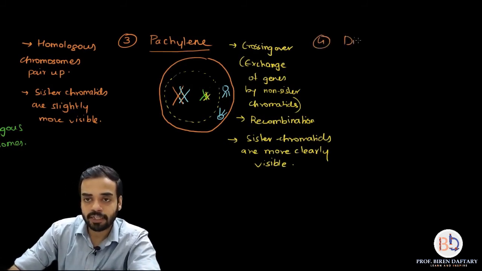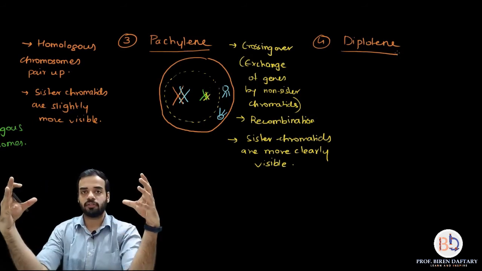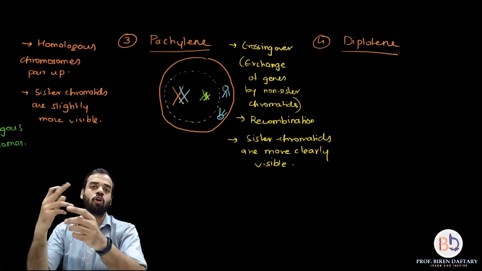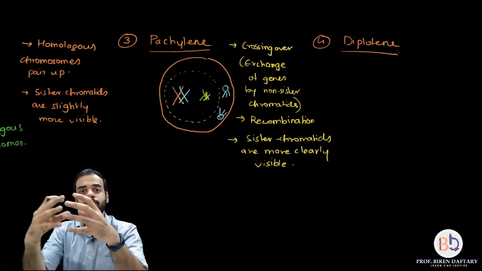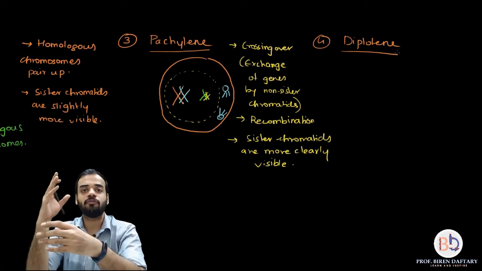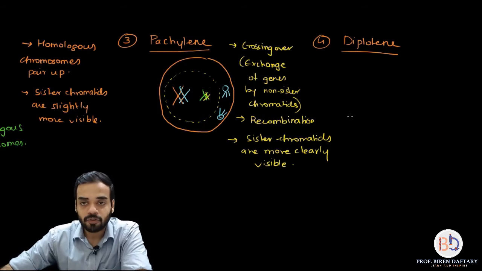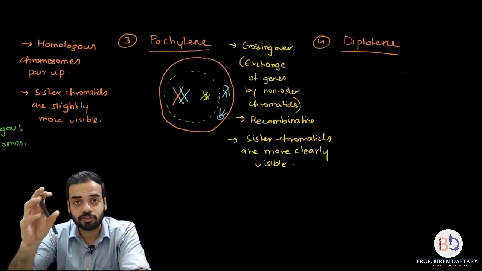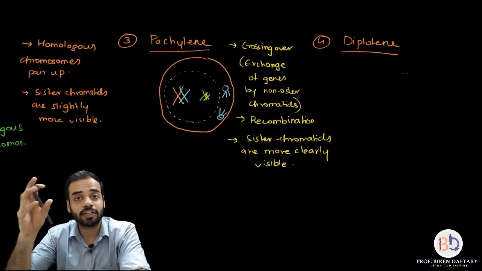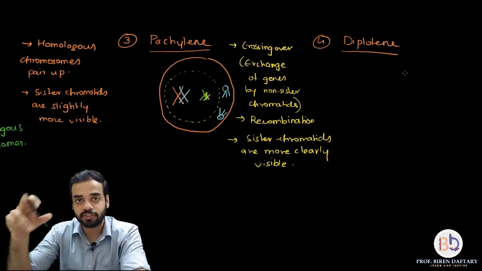Now what is going to happen in diplotene is, as soon as the crossing over part is complete, the two homologous chromosomes begin to move away from each other. Now their job of exchanging genes has ended, right? So now they will begin to repel each other. This is going to happen with each tetrad or each bivalent. So in diplotene, the structure of a homologous pair, or the structure of a bivalent or tetrad, becomes very clear. You can properly see two chromosomes which are X-shaped.